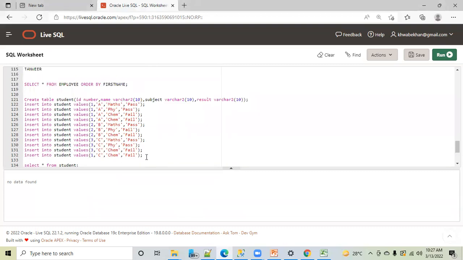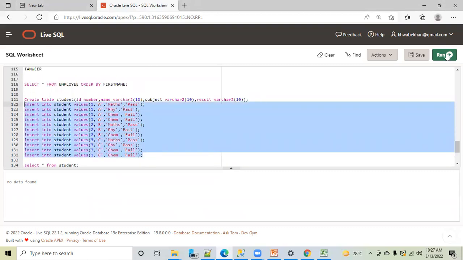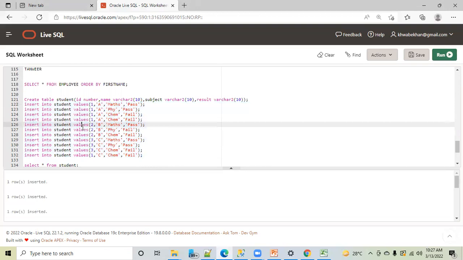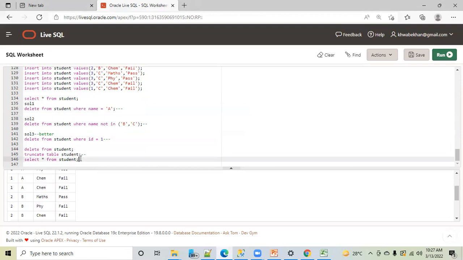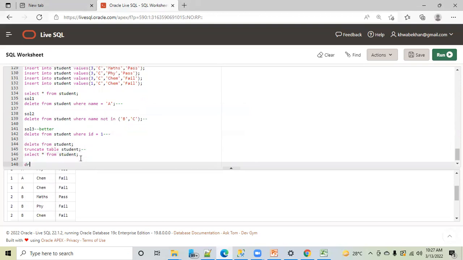So now let's see. Again I'm inserting this data in this table. I hope you all have understood delete and truncate. Now this is the data. Then someone told me, okay Tanvir, in SQL you have drop as well, please use drop, drop is better. Drop table will delete the table. I said, okay, fine, let me try this. I've written drop table student. Table dropped. So it has deleted the table.